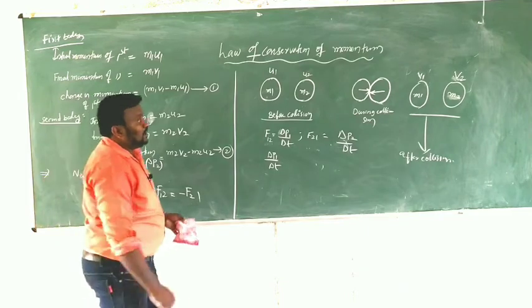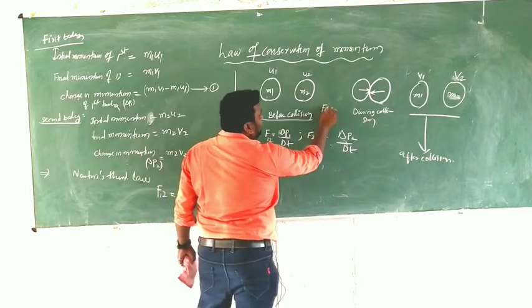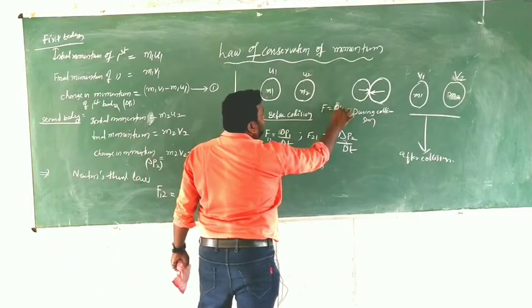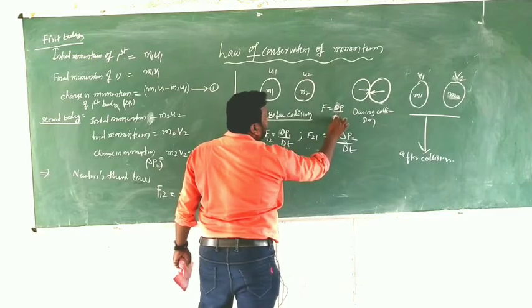We are using the formula F equals delta P by delta T, that is nothing but dP by dt.